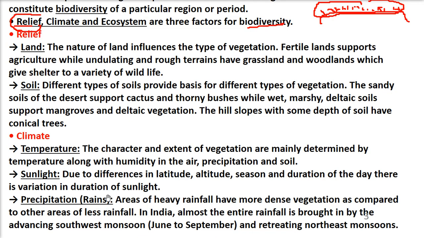So precipitation is also important, and precipitation mainly we define, in Indian terms, by the coming monsoon and going monsoon, that is the advancing monsoon and the retreating monsoon.